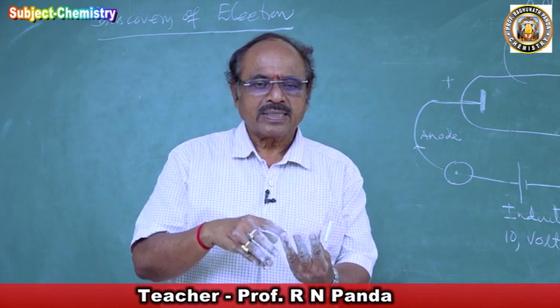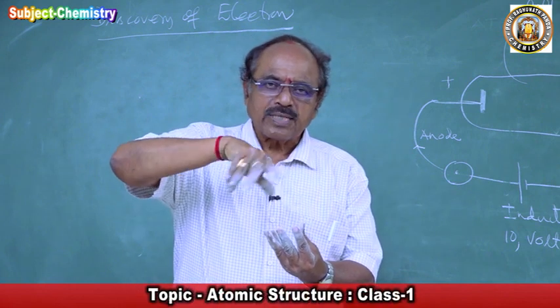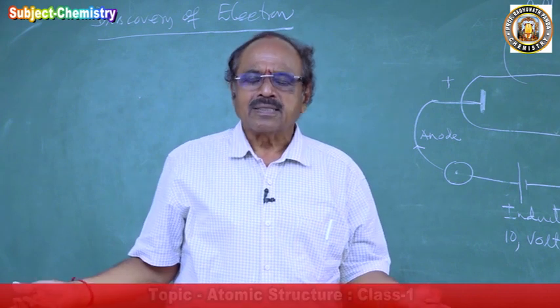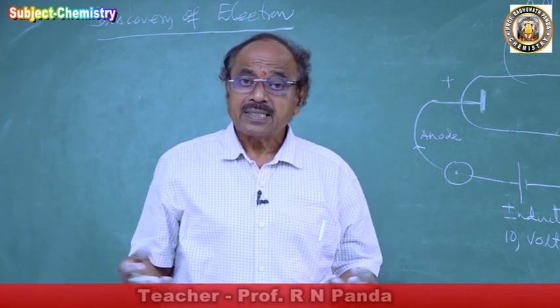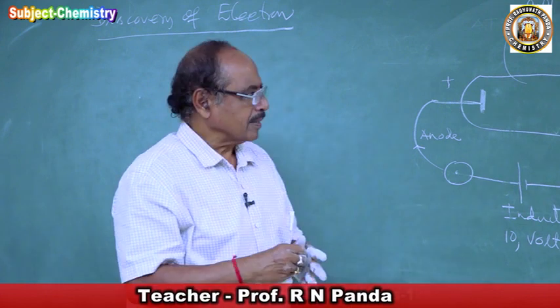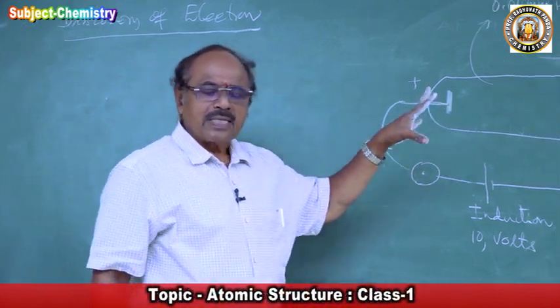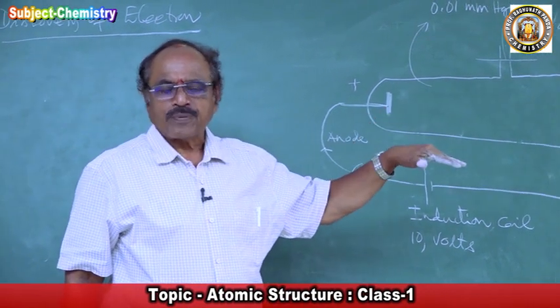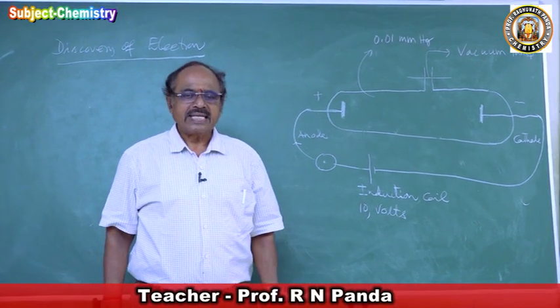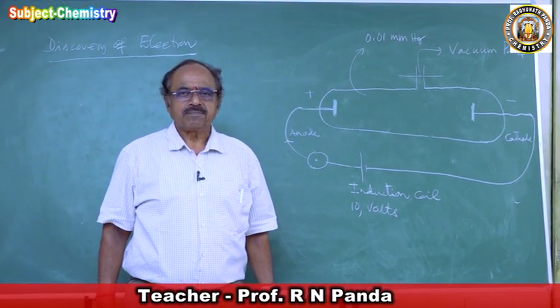Suppose you have a cover. You rotate it and the cover opens. But if you strike it, it breaks and goes into pieces. So here the atom will get open. They allowed the electric current to pass. First, when they decreased the pressure, they found there is a bright light inside the gas. A green light inside the gas.